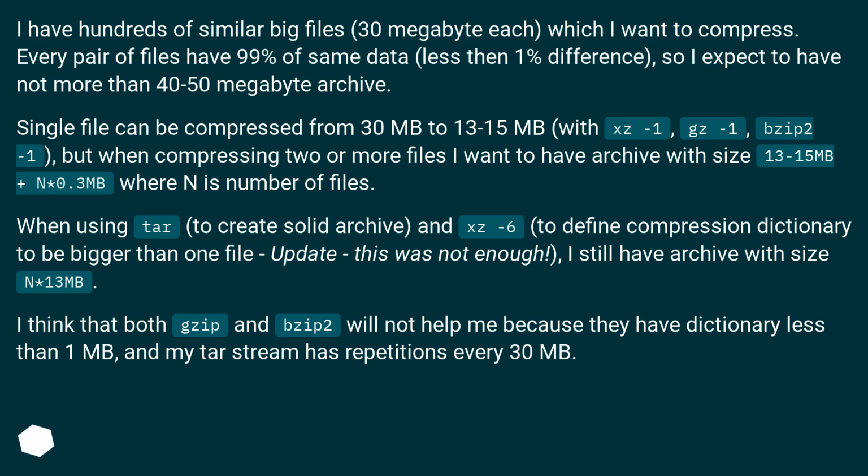A single file can be compressed from 30 MB to 13 to 15 MB with xz -1, gz -1, bzip2 -1, but when compressing 2 or more files I want an archive with size 13-15 MB plus N*0.3 MB, where N is the number of files. When using tar to create a solid archive, and xz -6 to define a compression dictionary bigger than one file, update: this was not enough, I still have an archive with size N*13 MB. I think that both gzip and bzip2 will not help me because they have a dictionary less than 1 MB, and my tar stream has repetitions every 30 MB.